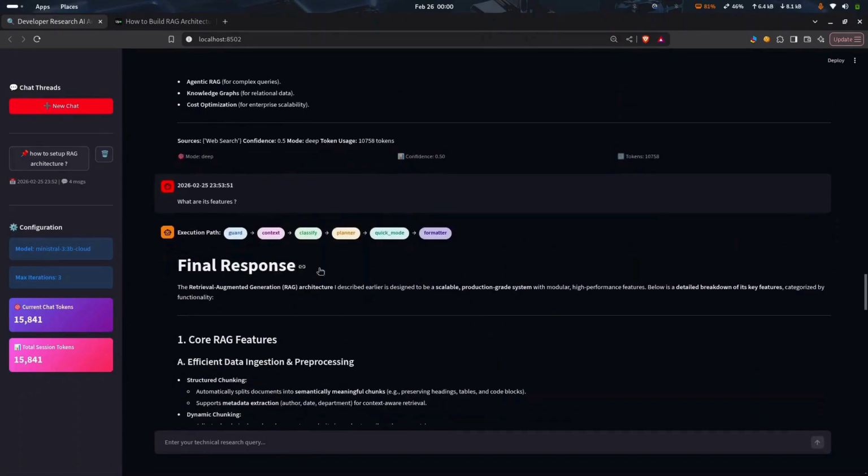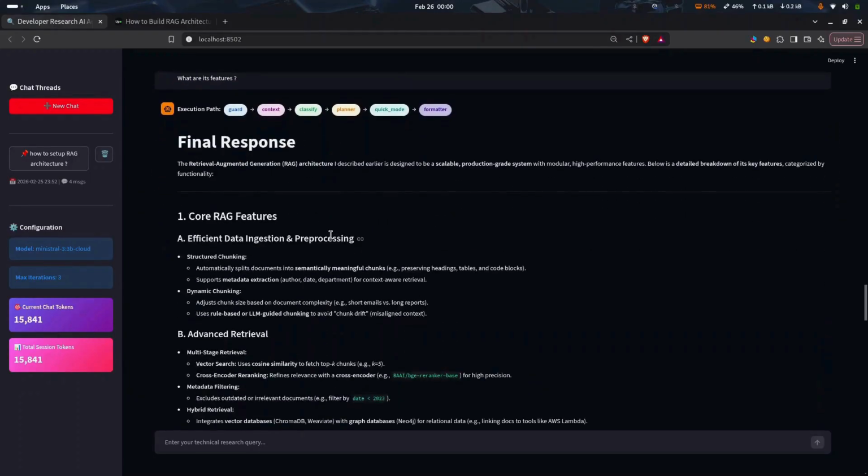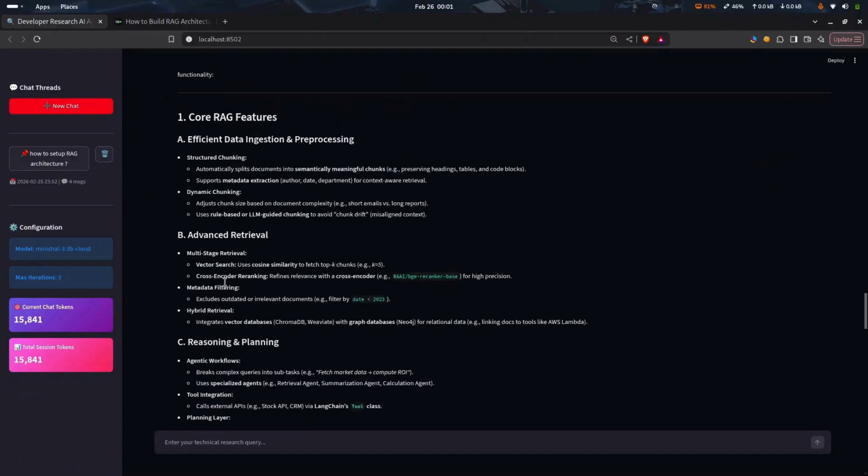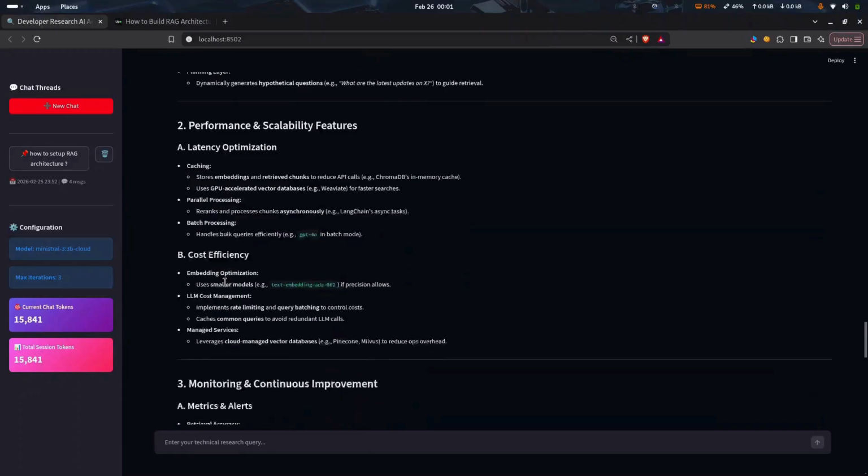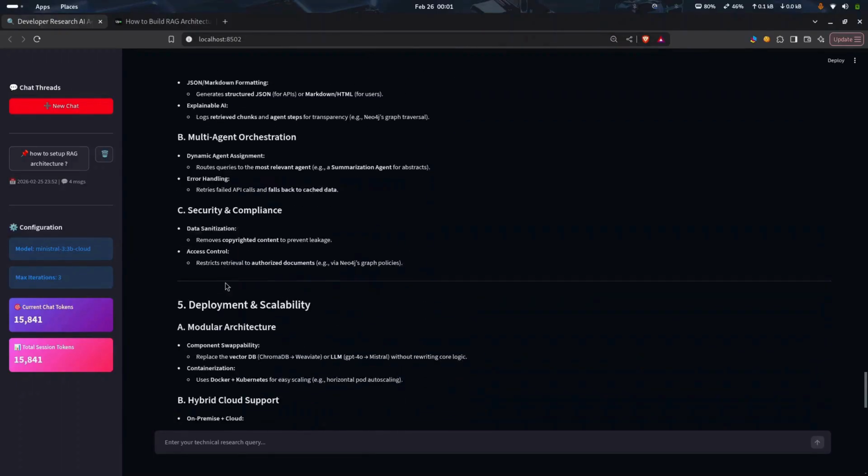So for checking its persistent memory, I have integrated a persistent memory also. To check its persistent memory behavior, I have given a next query: what are its features? So it is generating the response in context. You can see reasoning, well planned, cost efficiency, advanced features.